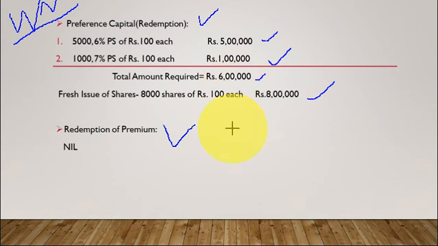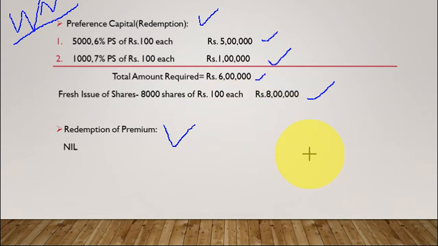In this problem, it is very clear. Redemption is done at par. And the premium they have given is for the fresh issue. We are not using that for the redemption. That is only for returning the preference capital. Clear?